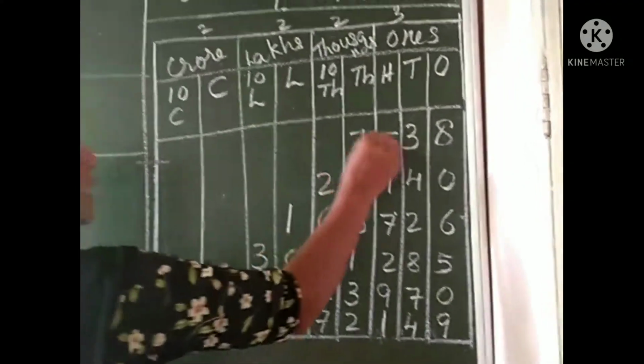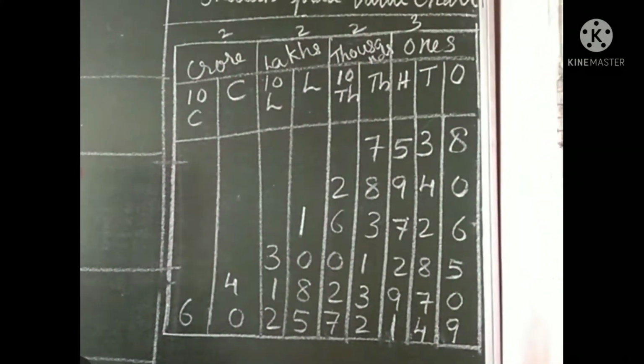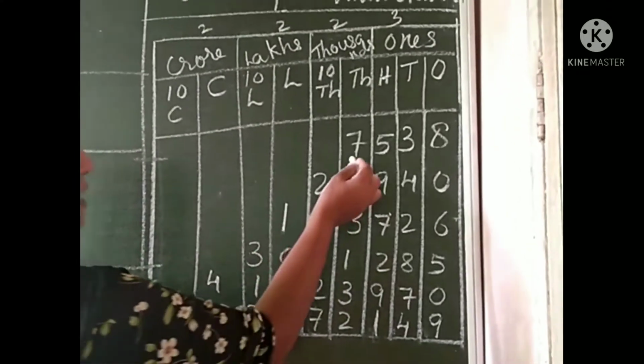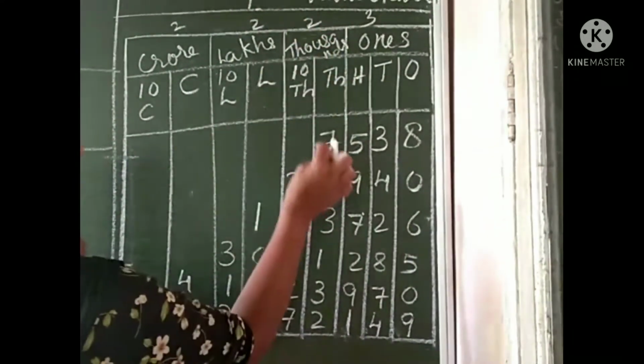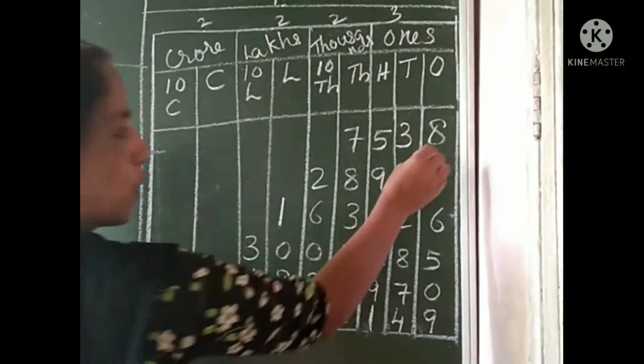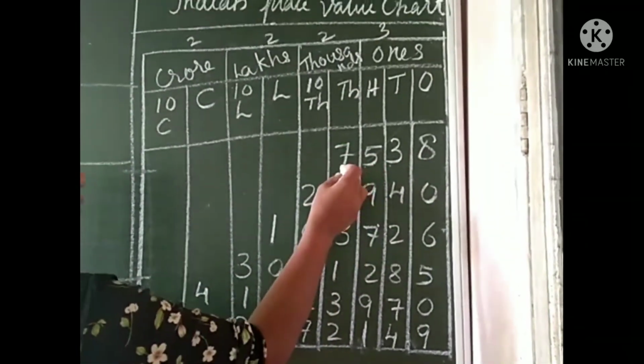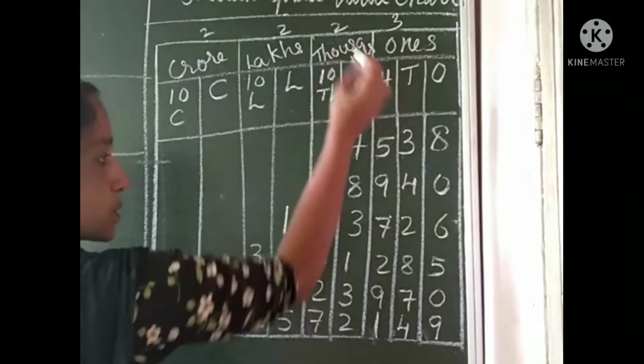Now, can you read this number? This is a 4-digit number. Therefore, we can read 7,000. We have to check the group: ones, tens, hundreds, thousands. Therefore, we can read 7,000.